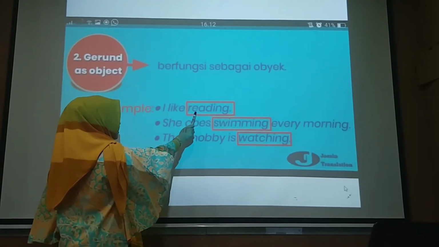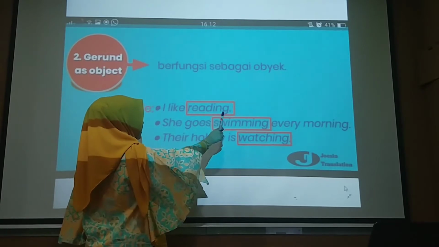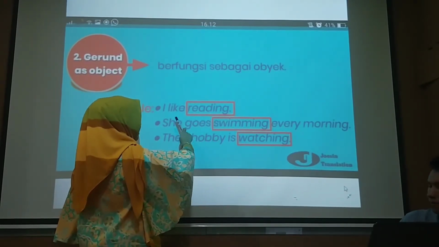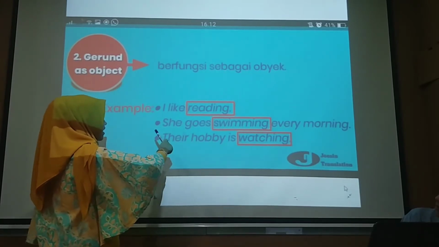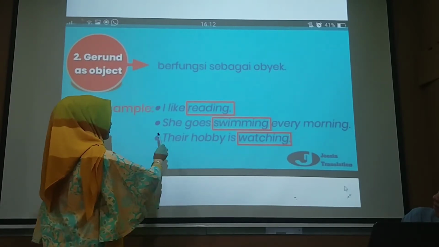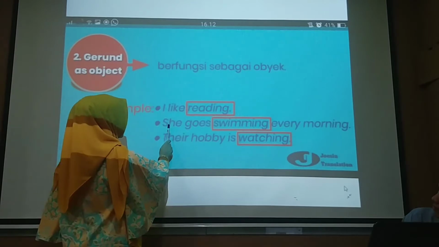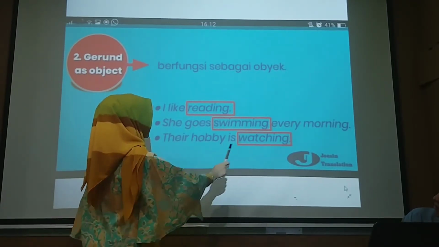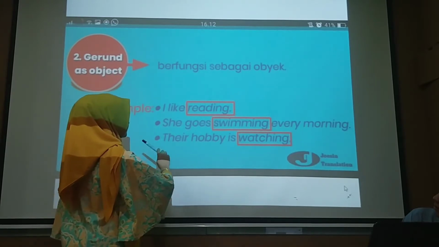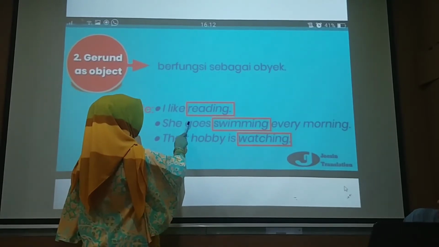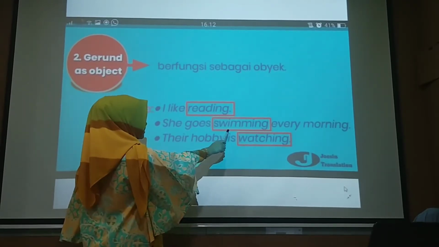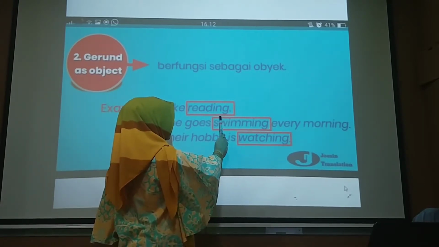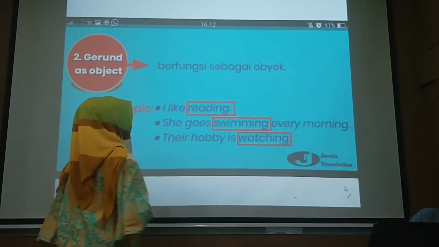Reading is a gerund, so he adds ing. I like reading. I like swimming. I like singing. And example number 2, she goes swimming every morning. The verb swim becomes not swim but swimming. Next.